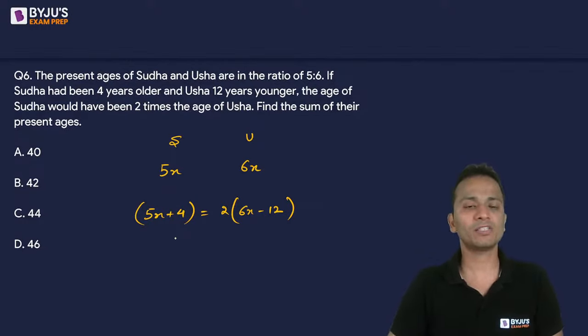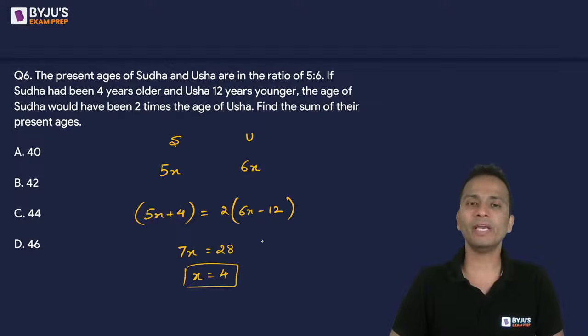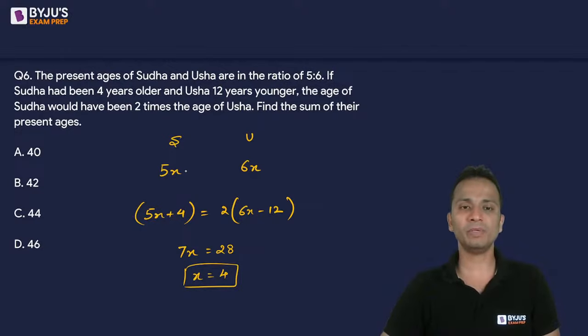So 12x minus 5x, that is 7x, is equal to 24 plus 4, that is 28. So the value of x comes out to be 4. Okay. So if x is equal to 4, I can say that the present ages of Sudha and Usha will be 20 and 24.